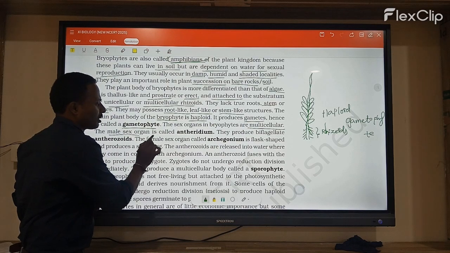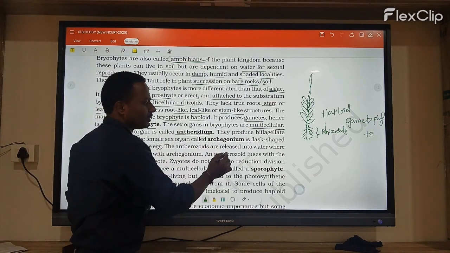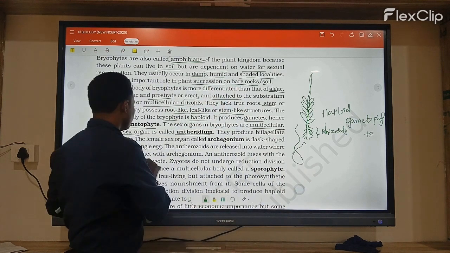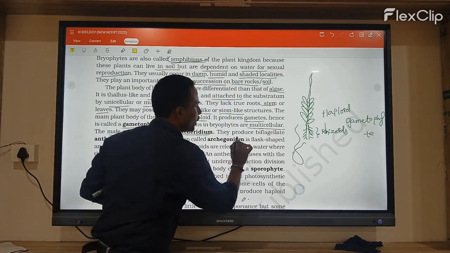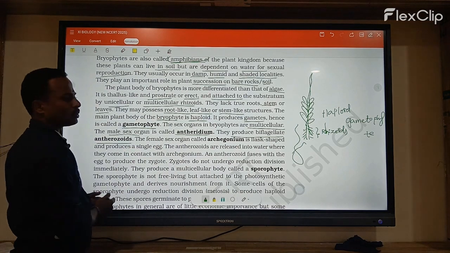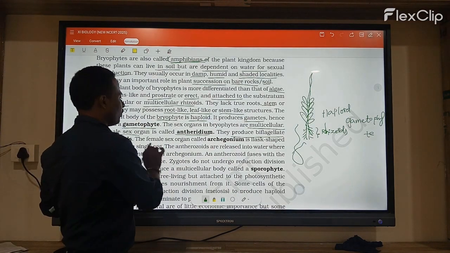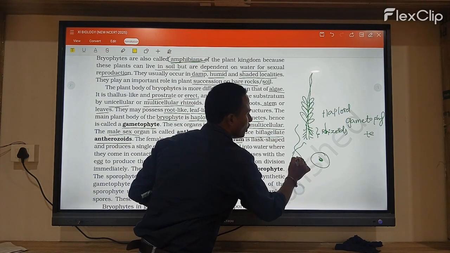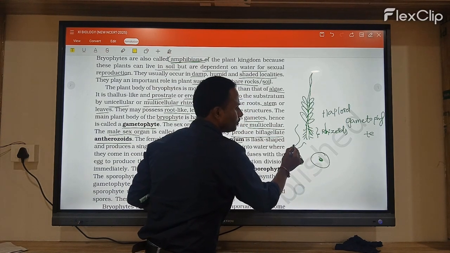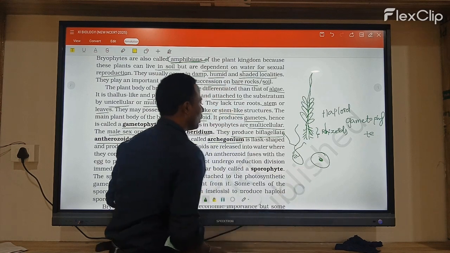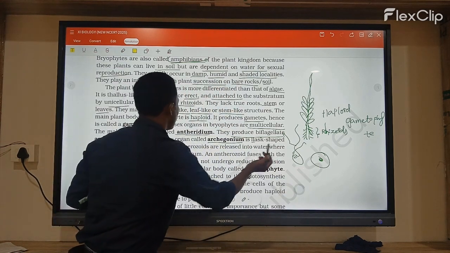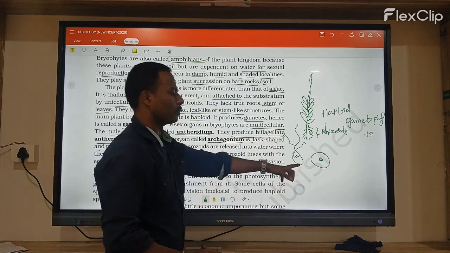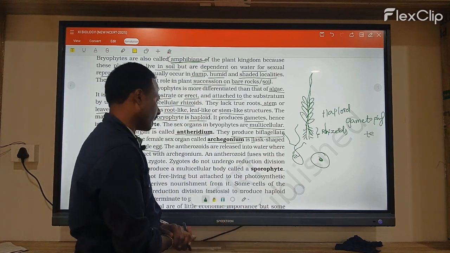The male sex organ is called the antheridium, and the antheridium produces biflagellated antherozoids. The female sex organ is the archegonium. The female is what? Archegonium. It is flask-shaped and produces a single egg.